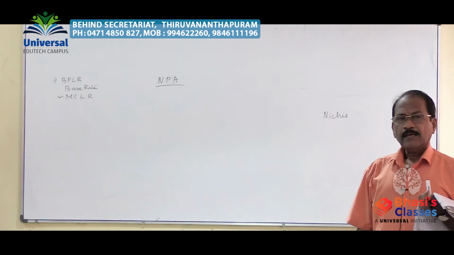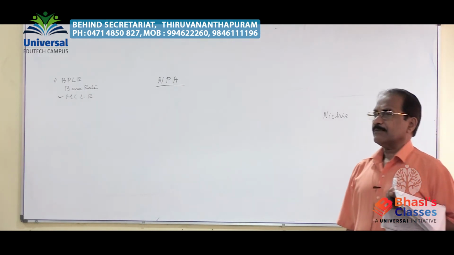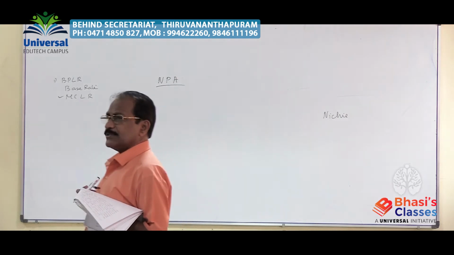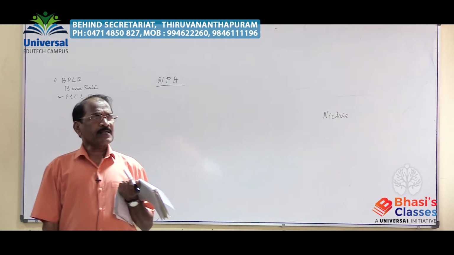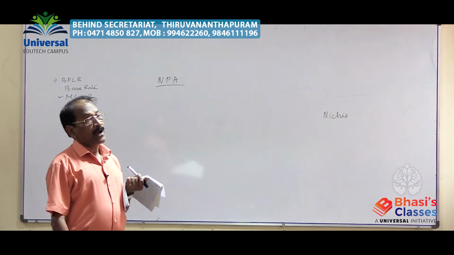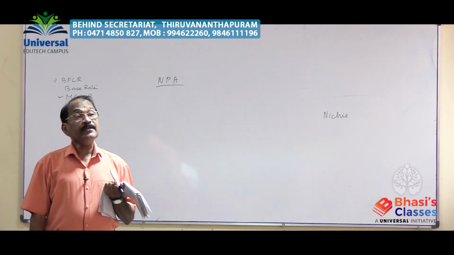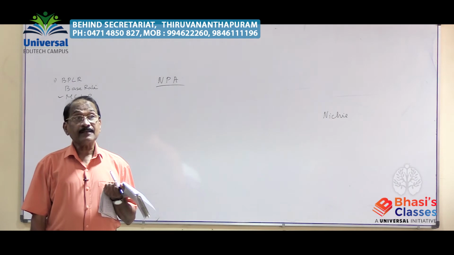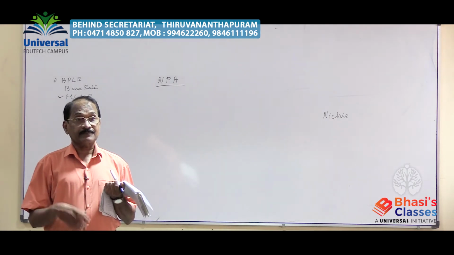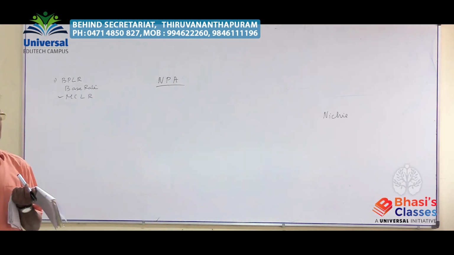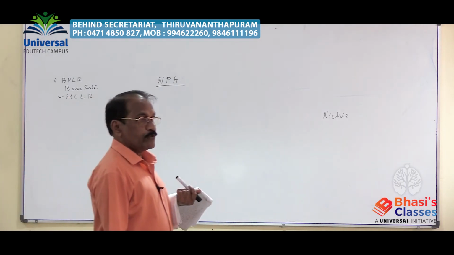Doubtful asset means it is very doubtful that he may come and repay the amount. He may not come. Such a doubt is arising. It becomes a doubtful asset after 1 year under the substandard category.